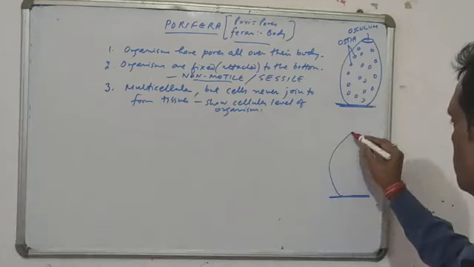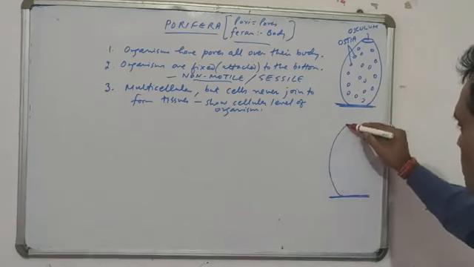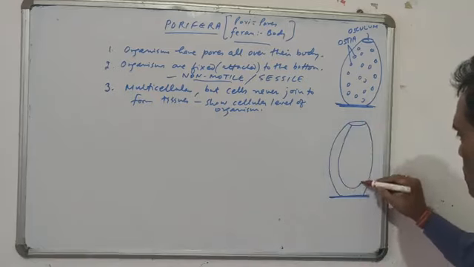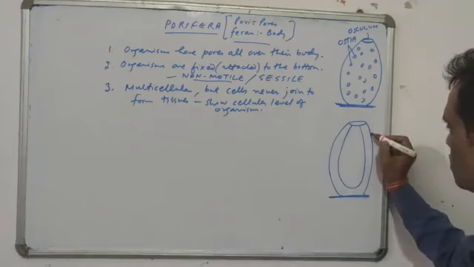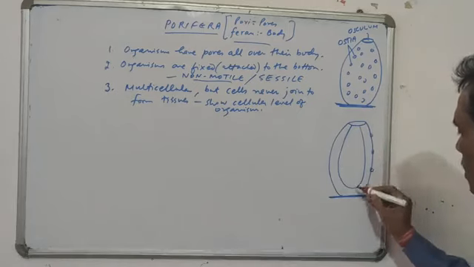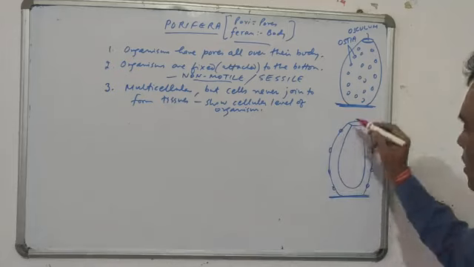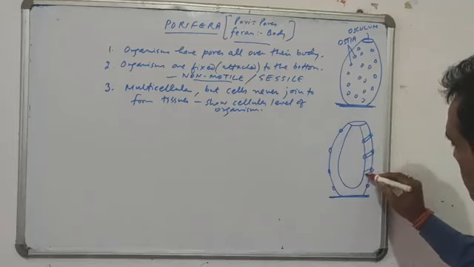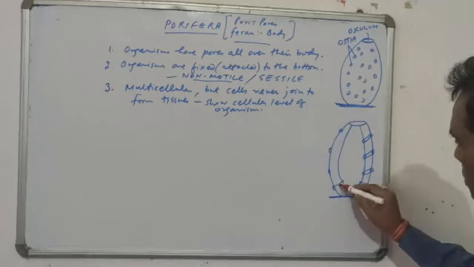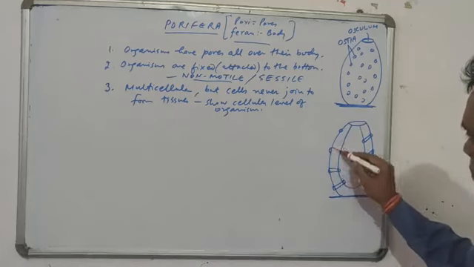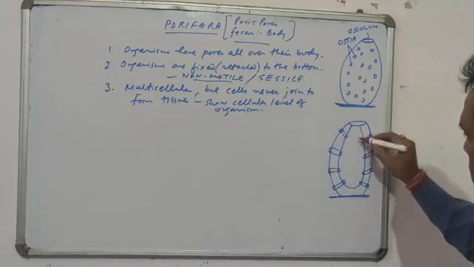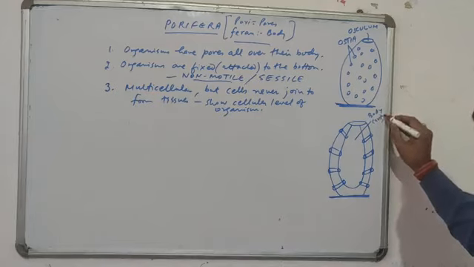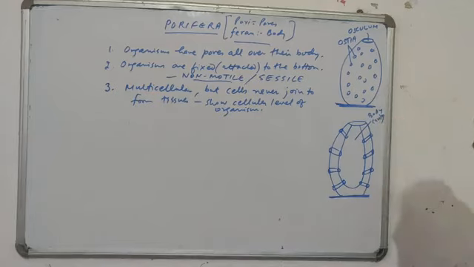if you cut this longitudinally, lengthwise, you will see that when you cut inside, the body has this thickness like this. The pores which are present on the surface of the body are here. These are the pores present. The pores lead to the inside through tube-like structures like this. The pores reach inside, and inside there is what? This is a body cavity. There is a body cavity inside.